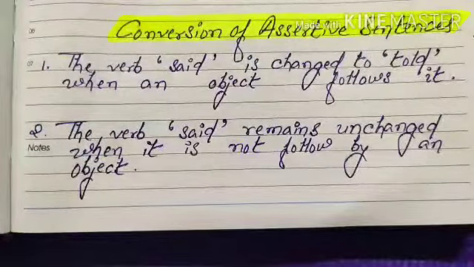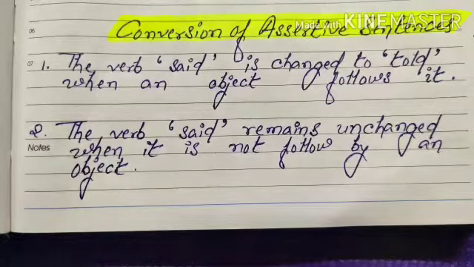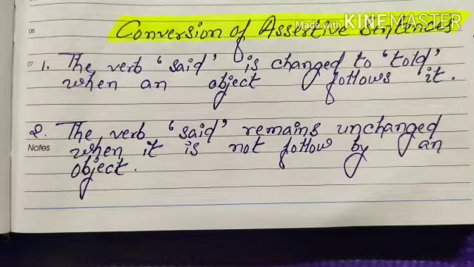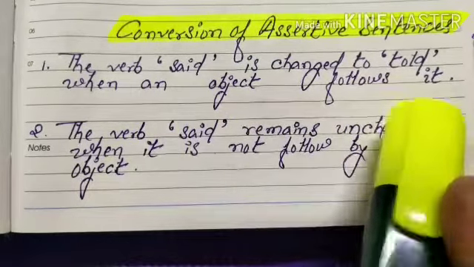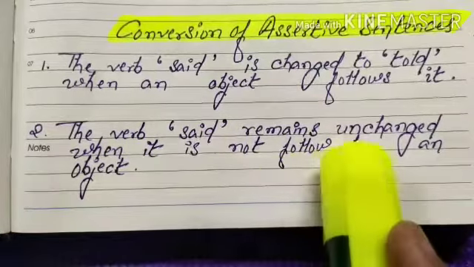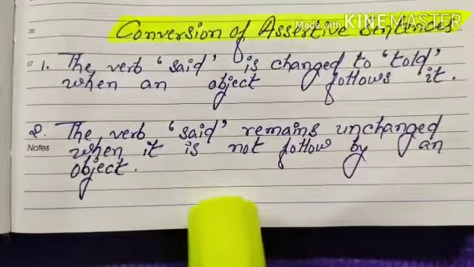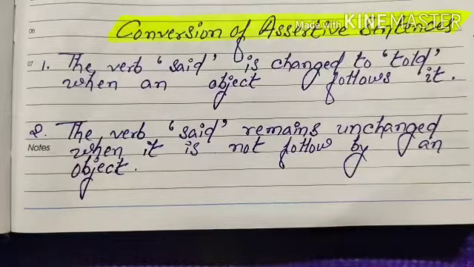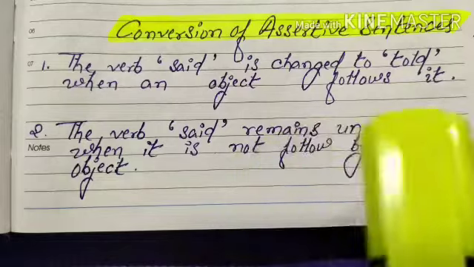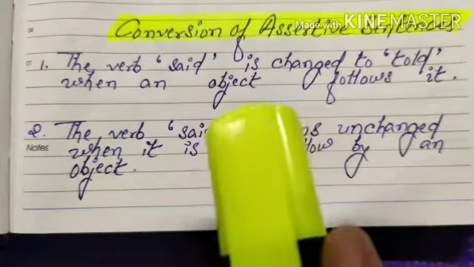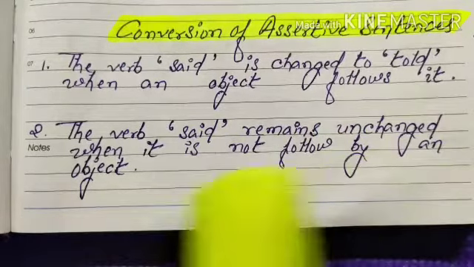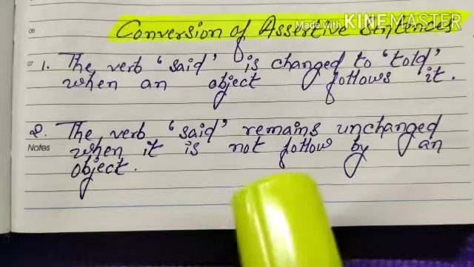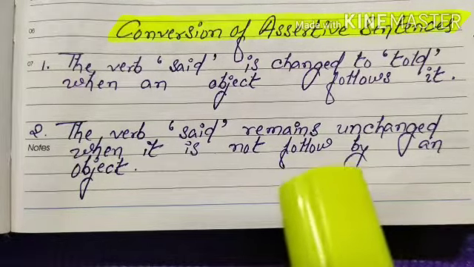Now let's start the conversion of assertive sentences into indirect speech. There are certain guidelines which we have to maintain in this conversion. The first point is that the verb said is changed to told when an object follows it. The second point is that the verb said remains unchanged when it is not followed by an object. I have told these 2 points in my last video also: when you deal with assertive sentences, said will change into told when an object follows it, and when the reporting verb does not have any object along with it, it will remain the same.